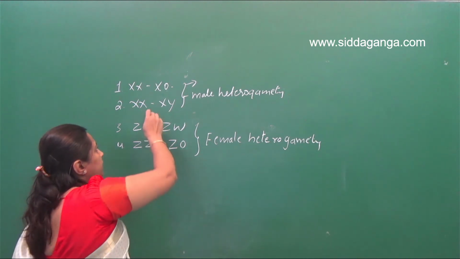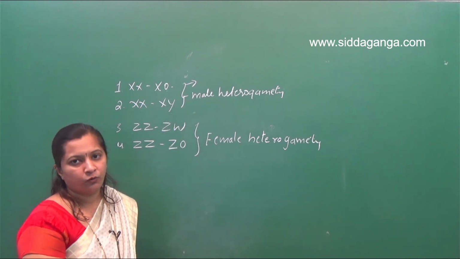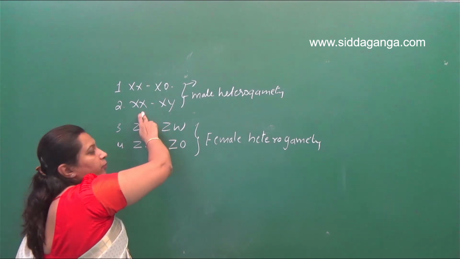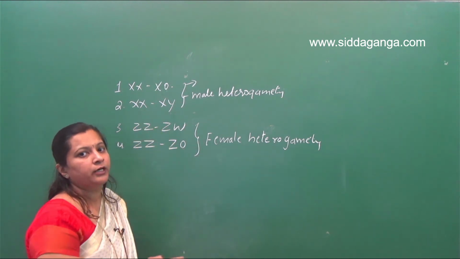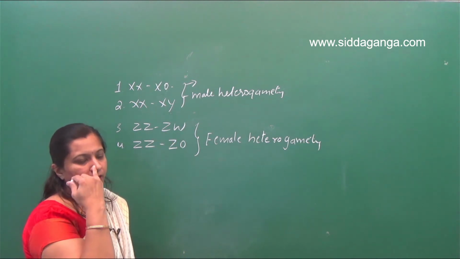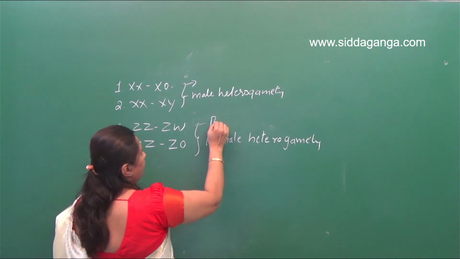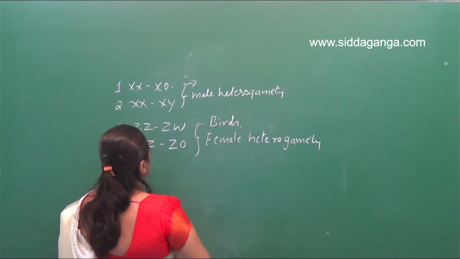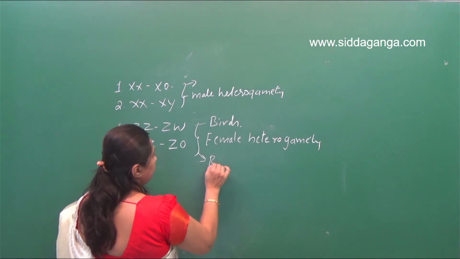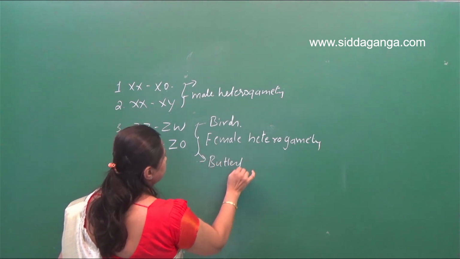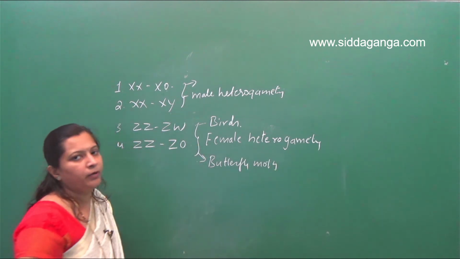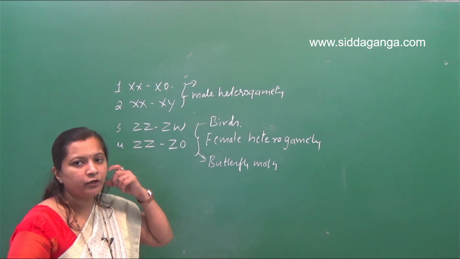XX and XO type of sex determination we find in a large number of insects like grasshoppers. XX and XY type of sex determination we find in mammals and Drosophila. ZZ and ZW type of sex determination we see in birds. And ZZ and ZO type of sex determination is seen in butterflies and moths, right? So ZZ, ZW is an example for female heterogamety.